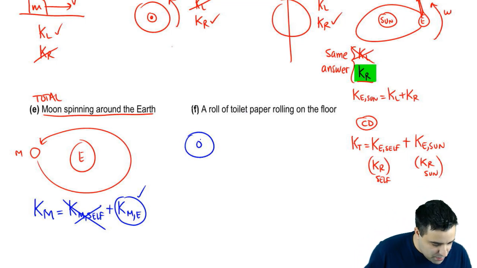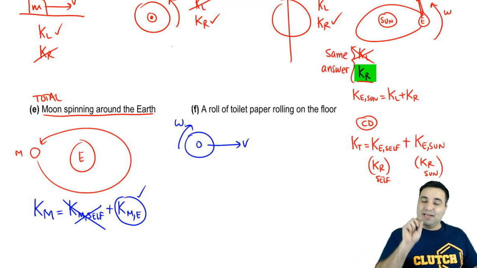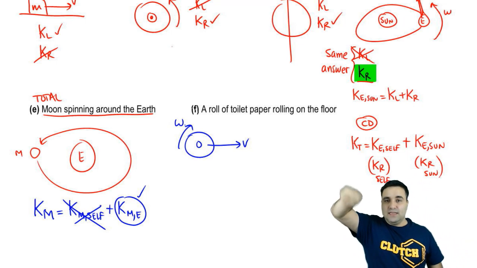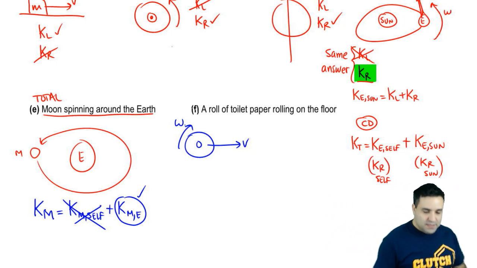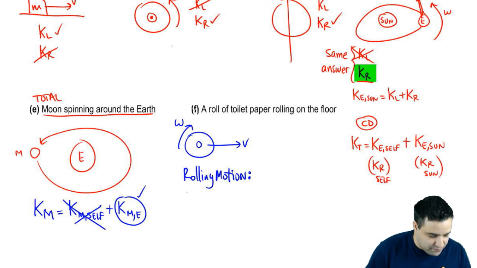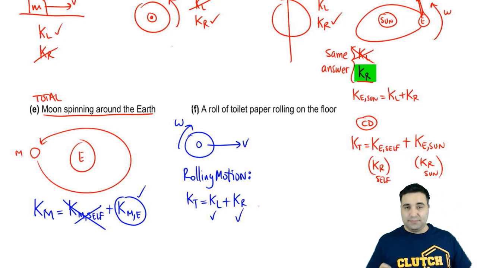Now, what about a roll of toilet paper rolling on the floor, right? So you got a toilet paper, it is rolling on the floor, it's running loose, right? It has a V and it has a W, but here it actually has two types of motion. Not only does it spin around itself, but it's also moving sideways. So it's doing this. This is called rolling motion. And whenever you have rolling motion, you have two types of energy. So the total kinetic energy is going to be linear plus rotational. So the object actually has both types of energy.